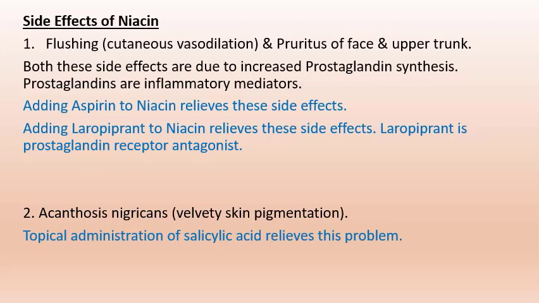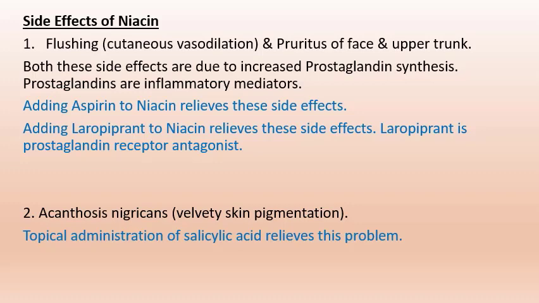So prostaglandins are responsible for flushing and pruritus. One way to get relieved from these side effects is to add aspirin to niacin, and the other way is to add laropiprant to niacin. Now laropiprant is prostaglandin receptor antagonist.